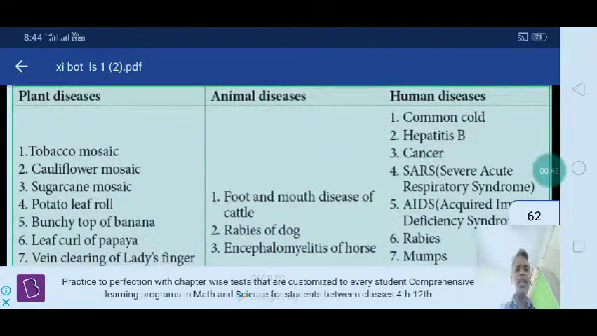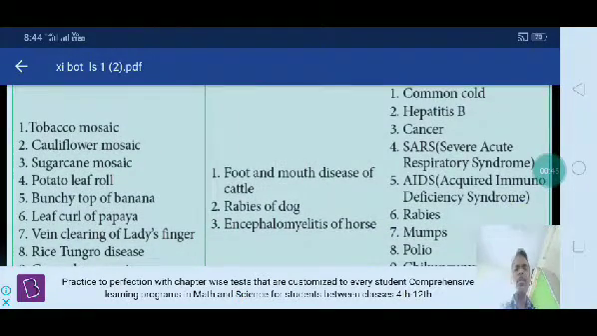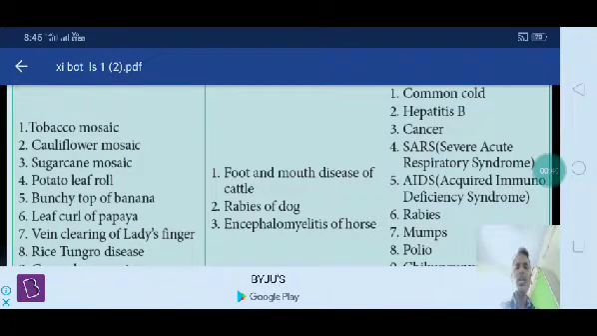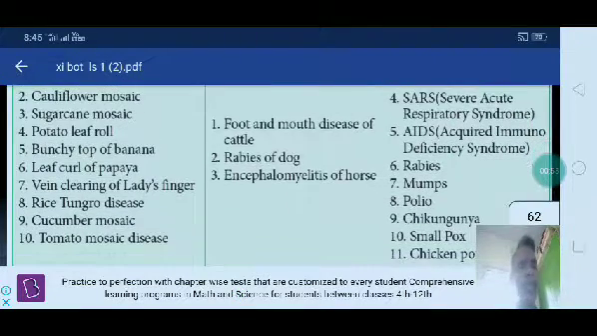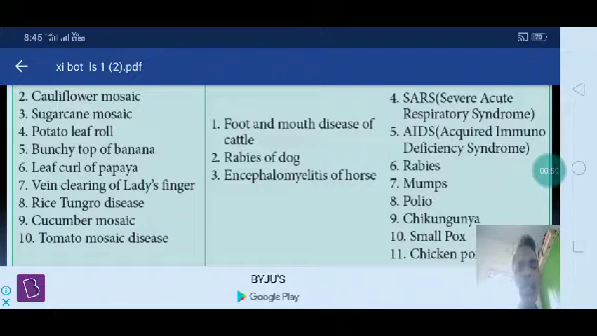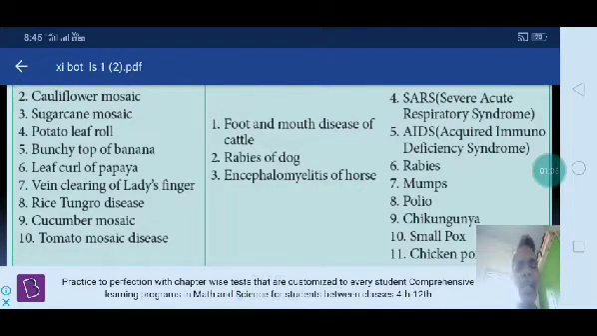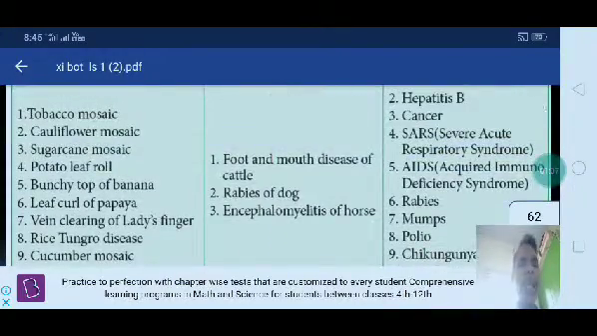Here, in plant diseases, tobacco mosaic virus and cauliflower mosaic virus are examples of plant viruses. Sugarcane mosaic, potato leaf roll, bunchy top of banana, leaf curl of papaya, vein clearing of lady's finger, rice tungro disease, cucumber mosaic virus, and tomato mosaic disease. These are some examples of plant viruses.